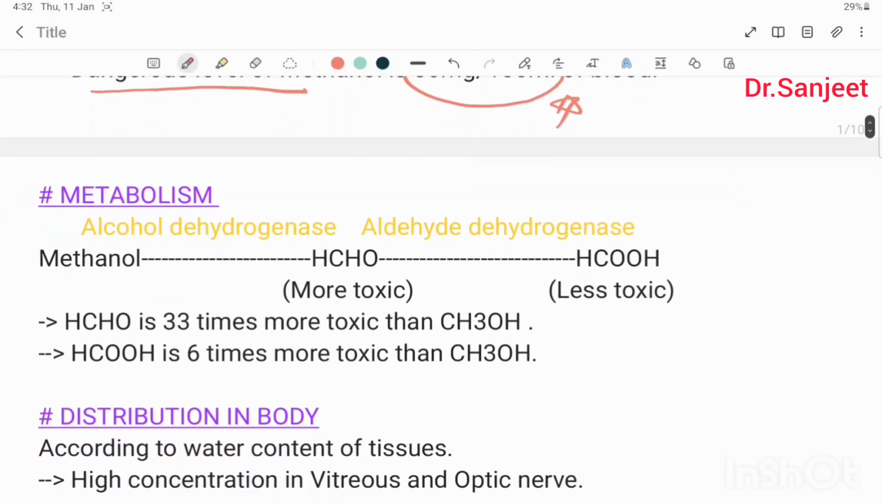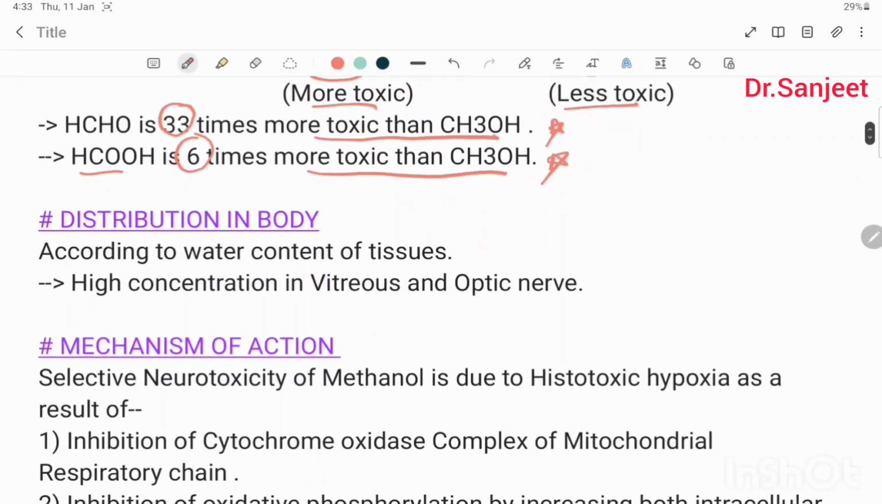Then metabolism: methanol is converted into formaldehyde by alcohol dehydrogenase, and formaldehyde is converted into formic acid by aldehyde dehydrogenase. And this formaldehyde is more toxic than formic acid. Formaldehyde is 33 times more toxic than methanol, and formic acid is 6 times more toxic than methanol. Then distribution in body according to water content of tissue. So, high concentration in vitreous and optic nerve. High concentration where will it be seen? In vitreous and in optic nerve.